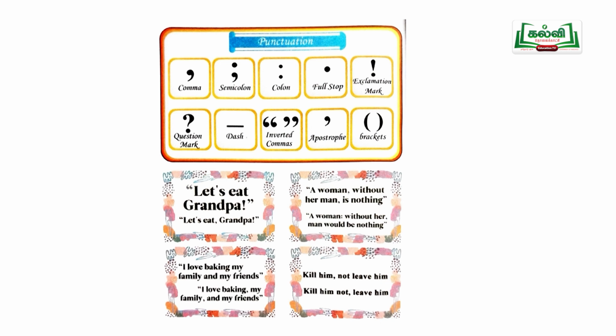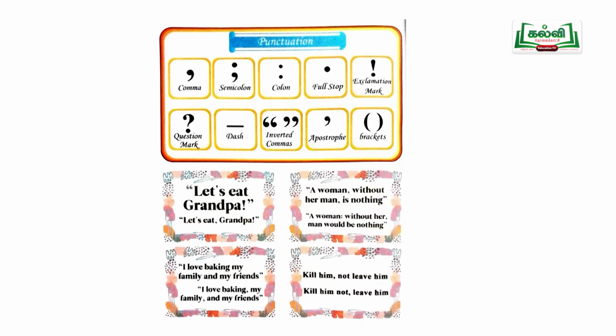So let us all go through the punctuation and its importance. Why are we using punctuation in the sentence? I'll give you an example. Let's eat, grandpa. Let's eat grandpa. What is the difference between the first sentence and the second sentence? We are using the comma in between eat and grandpa. If you use a comma after eat, the sentence gives the meaning that you are calling your grandpa for dinner. If you don't use a comma after eat, that is, let's eat grandpa, the sentence gives a different meaning, that is, you are going to eat your grandpa.